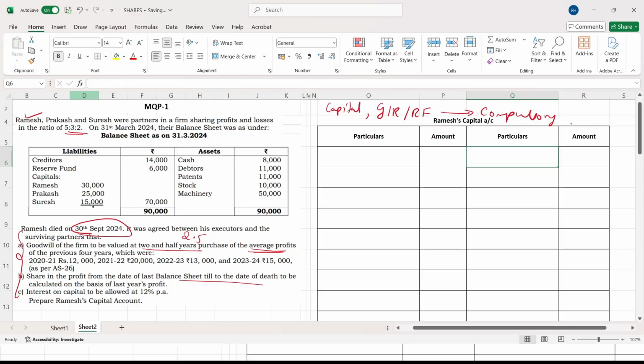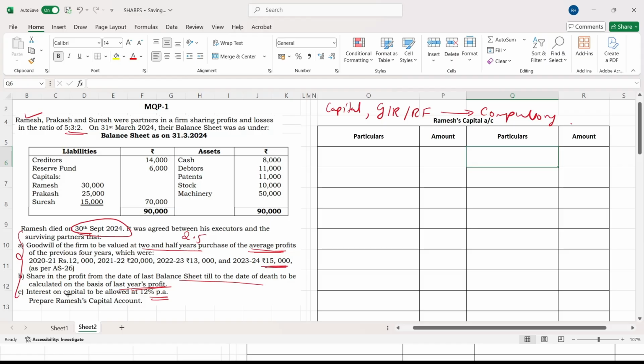Accrued profit refers to the profit from the date of the last balance sheet till the date of death of a partner. This profit is called accrued profit. This should be recorded in the profit and loss suspense account. Keep it in your mind, this accrued profit will go to the profit and loss suspense account. It is calculated on the basis of last year's profit. So you have to take last year's profit as a base and calculate the share. Interest on capital to be allowed at 12%. Three items they have given here: goodwill we have to record, accrued profit in the P&L suspense account, and interest on capital. Three items.